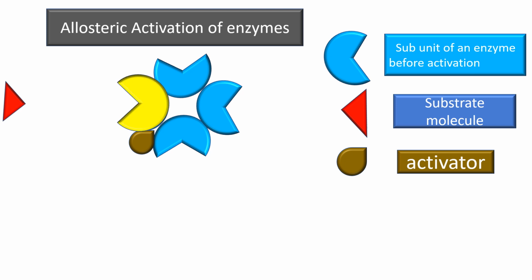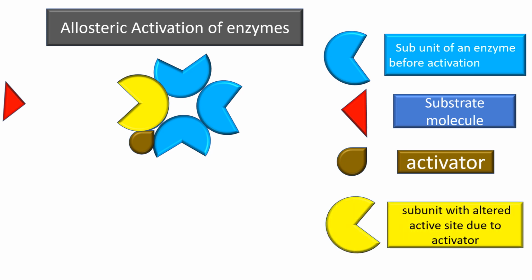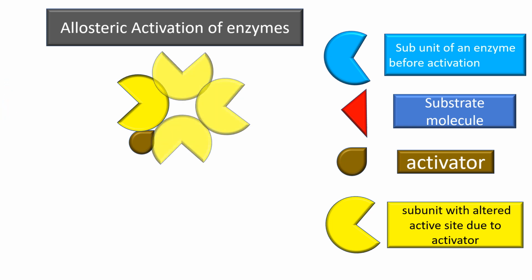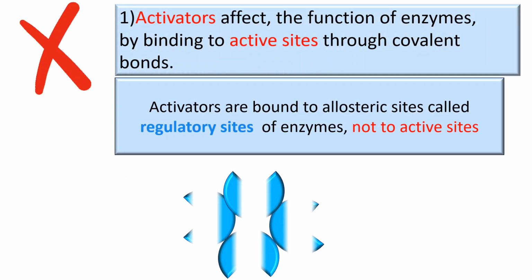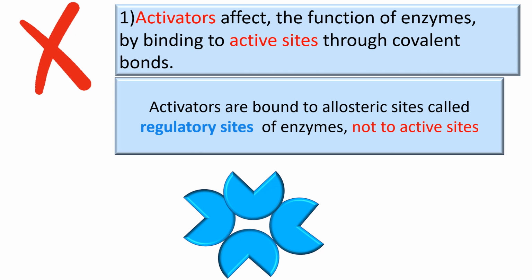Shape of the functional active site of the enzyme is stabilized when an activator is bound to the allosteric site. Subunit with altered active site, due to activator. The other active sites are also stabilized due to this activation, since the communication among the subunits is rapid. Substrate molecules are easily bound to the active sites due to this activation, causing the reaction to occur. Accordingly, the first statement is wrong, because activators are bound to allosteric sites called regulatory sites of enzymes, not to active sites.